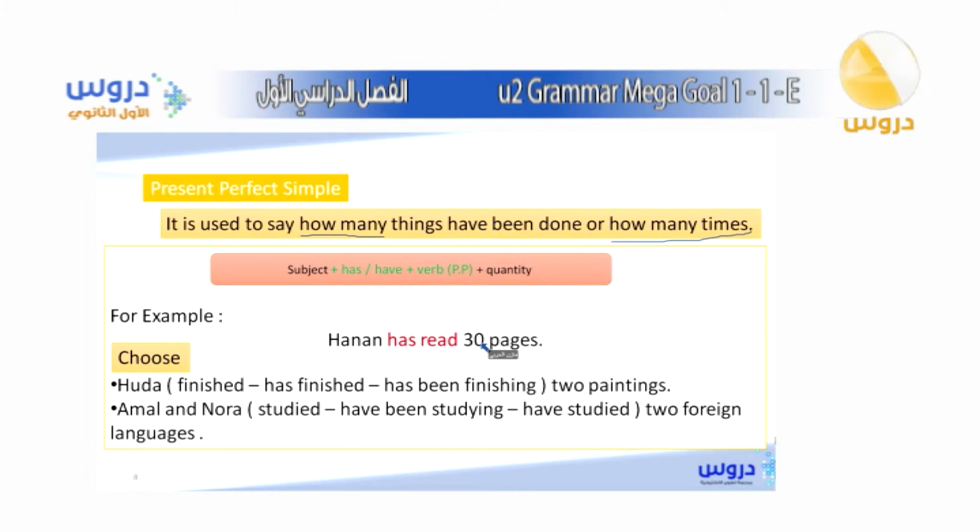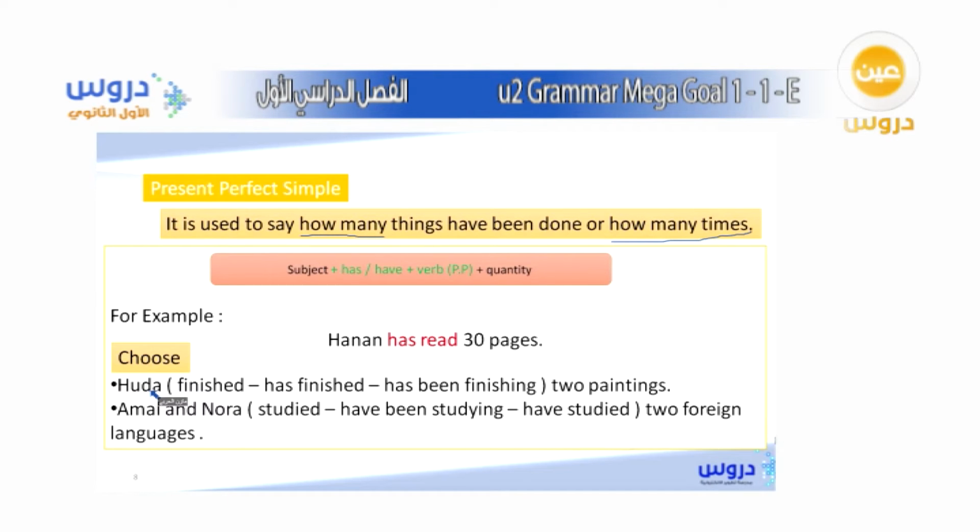Hanan has read 30 pages, okay? So here we use the present perfect simple, which is formed with has, and also the third form of the verb, which in this case is read, okay? And then after this you mention the quantity, the numbers, the how many, okay?